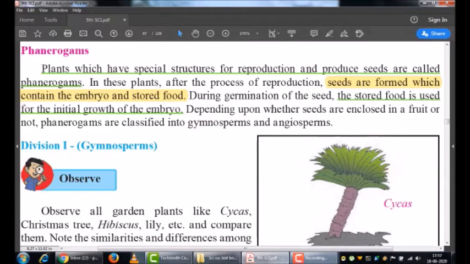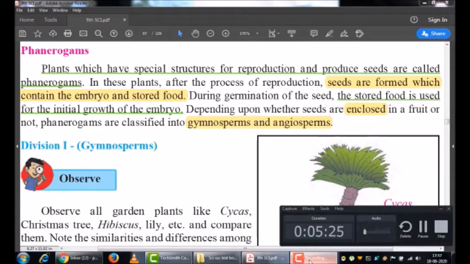Now again, depending upon whether the seeds are enclosed in fruit or not, these phanerogams are further divided into gymnosperms and angiosperms. Okay, I'll just highlight the word enclosed over here so you will not get confused. Only depending upon the enclosement of the seeds, the phanerogams are further divided into gymnosperms and angiosperms. Now remaining we will be seeing in the next segment.